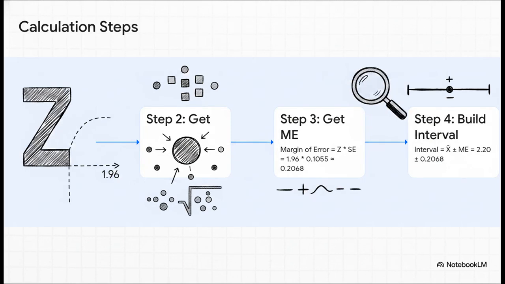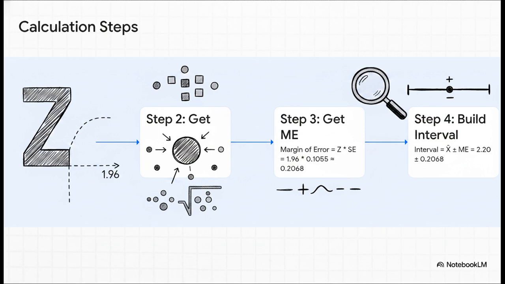All right, let's just plug and chug. We'll follow the steps right on the screen. Step 1, we need our z-value. We want 95% confidence, so we already know our z-value is 1.96. Easy enough. Step 2, let's calculate the standard error. That's sigma, which is 0.35, divided by the square root of our sample size, 11. The square root of 11 is about 3.317, so 0.35 divided by that gives us a standard error of about 0.1055.